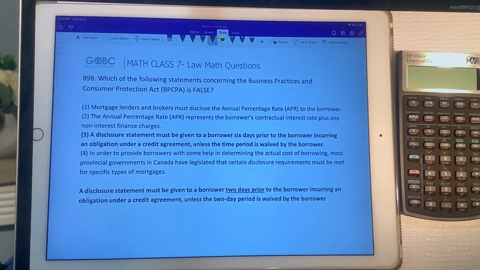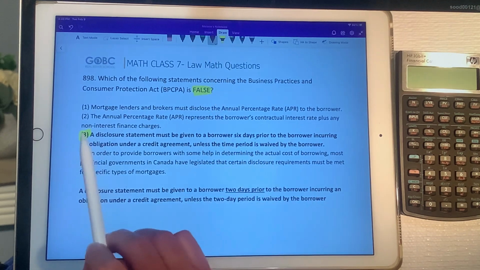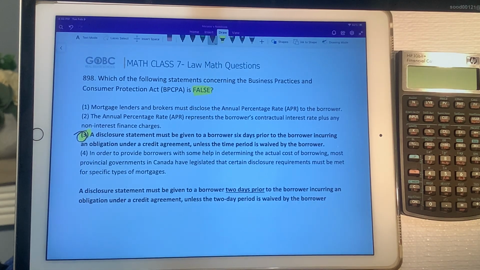Okay, so which one of the following statements concerning the Business Practices and Consumer Protection Act, the BPCPA, is false? They're asking for the false statement here, and that is answer number 3. A disclosure statement must be given to the borrower 6 days prior to the borrower incurring an obligation under a credit agreement unless the time period is waived by the borrower. That statement is okay except for the 6 days part. It's actually 2 days prior. Everything else about it is all right, except for the fact that they say 6 days.